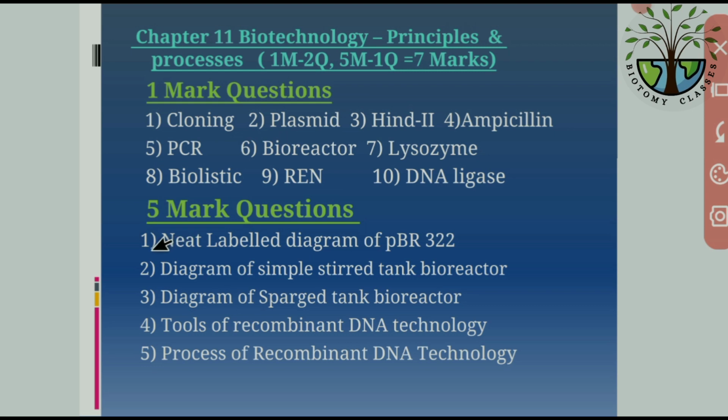Next, 5 mark questions. Draw the neat labelled diagram of pBR322. You have to draw the diagram of pBR322 with the help of the enzymes and the resistance genes like tetracycline and ampicillin and the origin of replication. You have to label all the parts of pBR322.